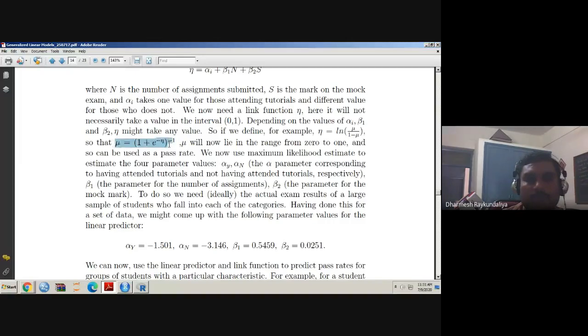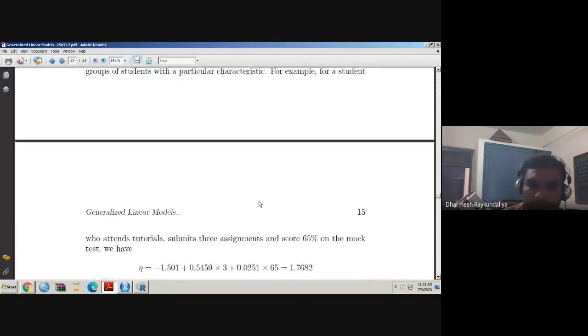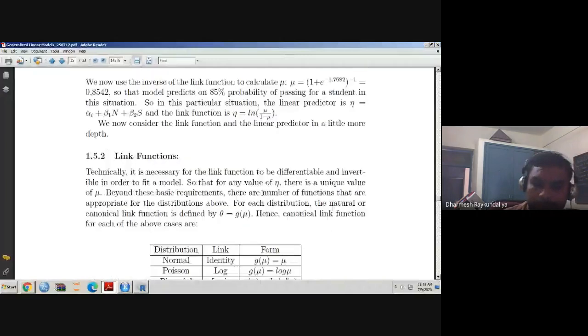It should be differentiable because we have to differentiate the link function later on. So that for any value of eta, there is a unique value of mu. If the link function is invertible, we get the unique solution, and that is why it is very important that the link function should be invertible.